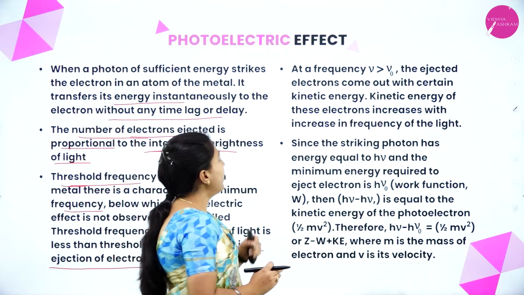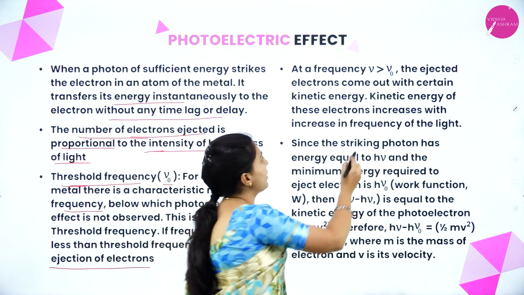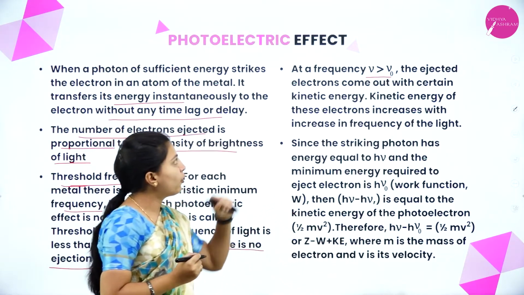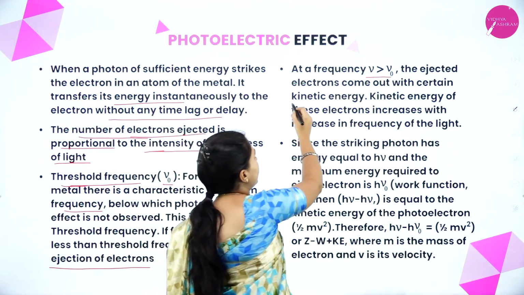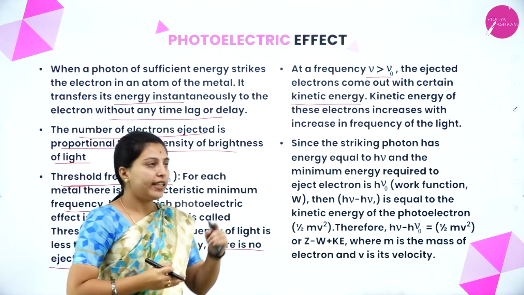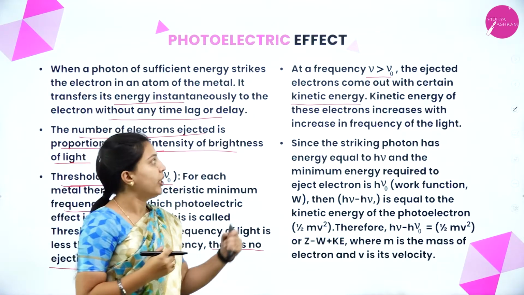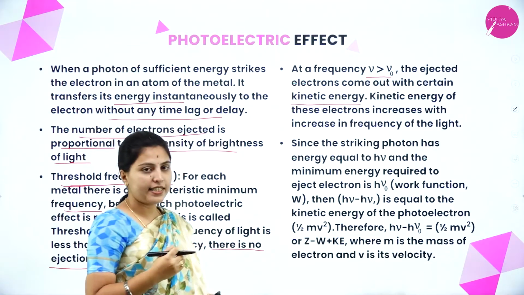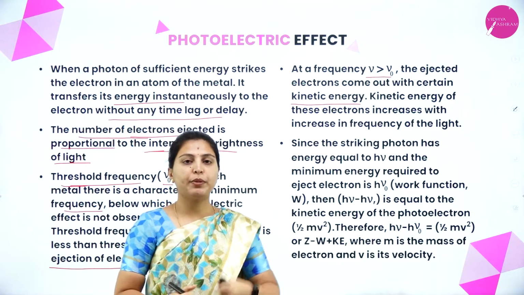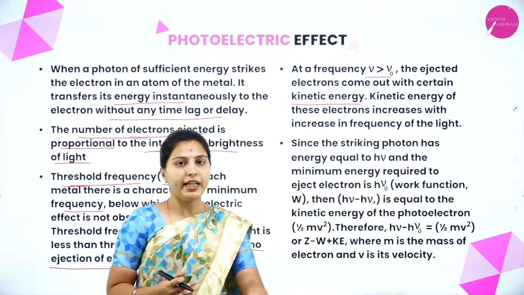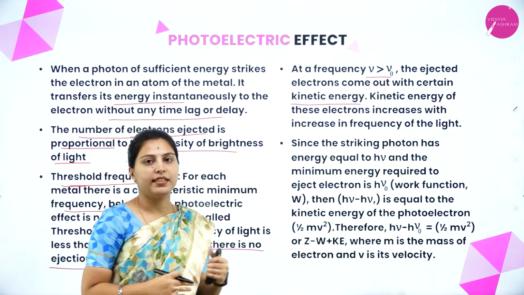Another case is when the frequency is more than threshold frequency. See here, when frequency is more than threshold frequency, the ejected electrons come out with certain kinetic energy. So the kinetic energy of these electrons increases with the increase in frequency of light. When the frequency of light is increased, automatically the kinetic energy will also be increased.